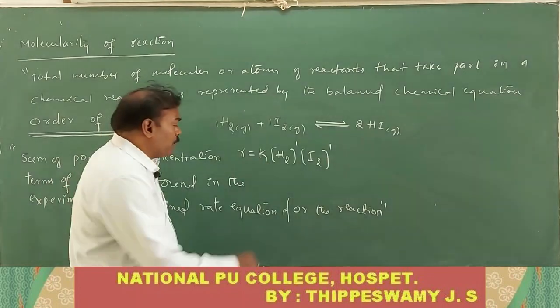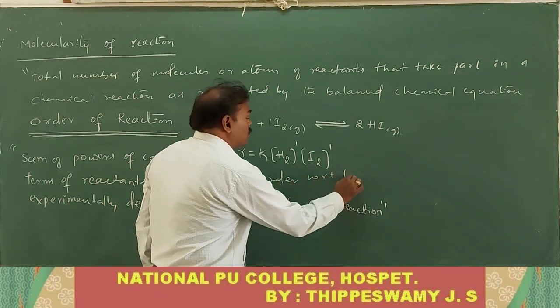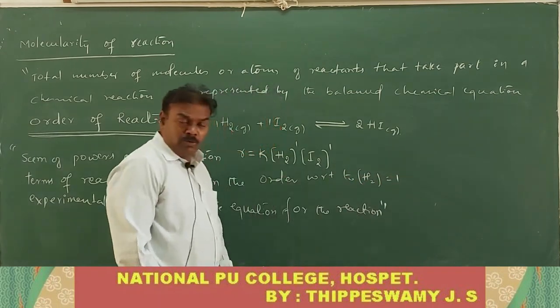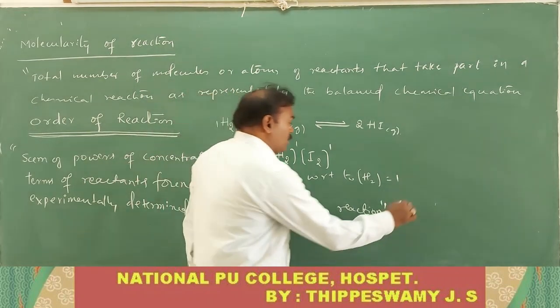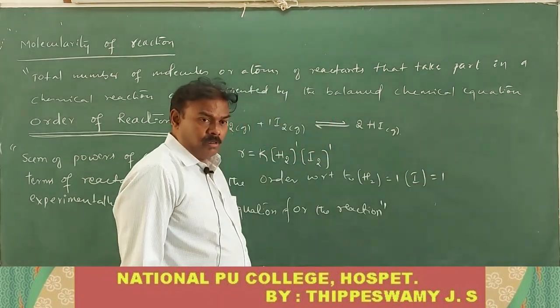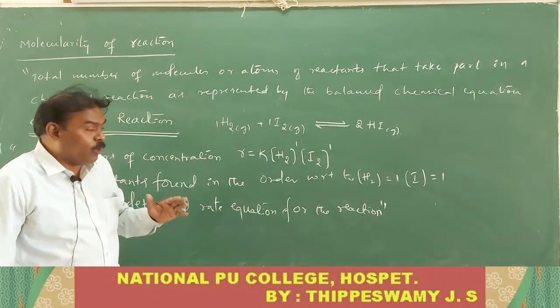Order with respect to hydrogen is how much? 1 only. And order with respect to iodine is also 1. What is the overall order of the reaction? How to get the overall order?